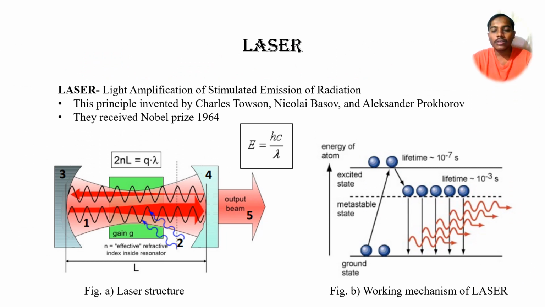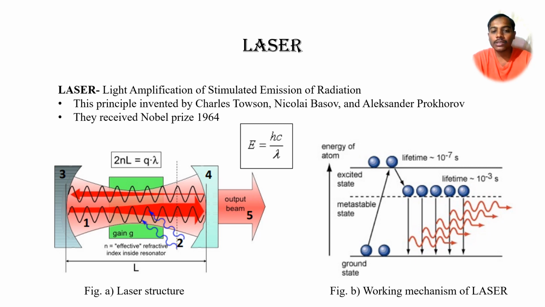The well-known application of the quantum nature of light is the laser. Laser stands for light amplification by stimulated emission of radiation, and this principle was first invented by Charles Townes, Nikolai Basov and Alexander Prokhorov. For making the laser, they received the Nobel Prize in 1964.